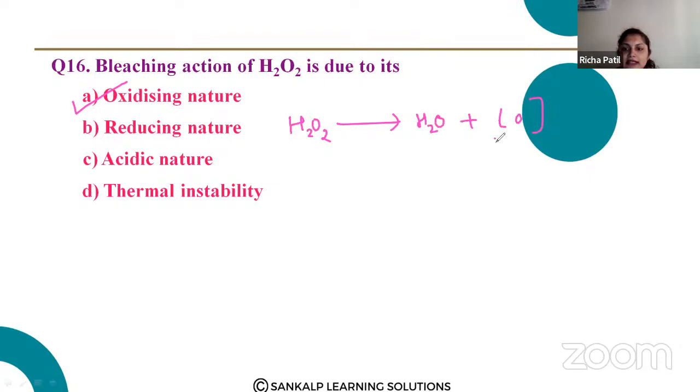Here the nascent oxygen oxidizes the coloring matter. Whatever color is there when you want to do the bleaching can be removed due to this nascent oxygen. So the bleaching action of H2O2 is due to its oxidizing nature because of the presence of this nascent oxygen.